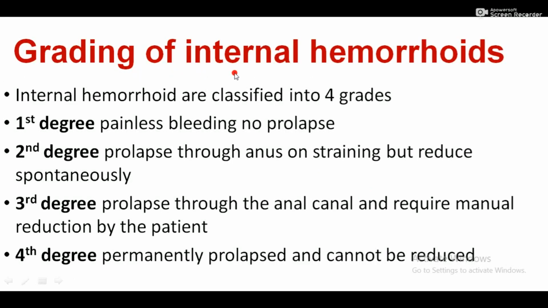There are four grades of internal hemorrhoid. In first degree, hemorrhoids are painless, bleeding but without prolapse. In second degree, there is prolapse through the anal canal on straining but it reduces spontaneously. In third degree, there is a prolapse through the anal canal but it requires manual reduction by the patient. But in the fourth degree, there is permanent prolapse and it cannot be reduced.